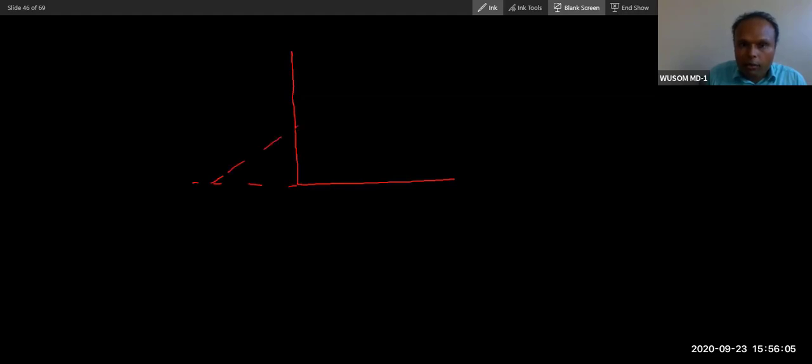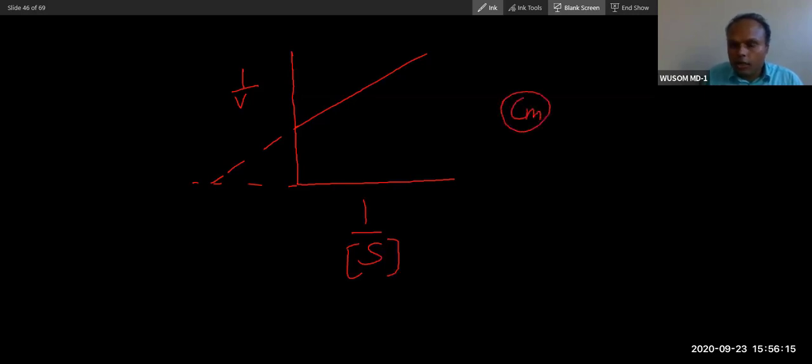One more thing about the graph. This is the Lineweaver-Burk plot for competitive. Here is 1 by V, here is 1 by substrate, so it is a double reciprocal curve. Now, for competitive, when you see the lines, they will cross.